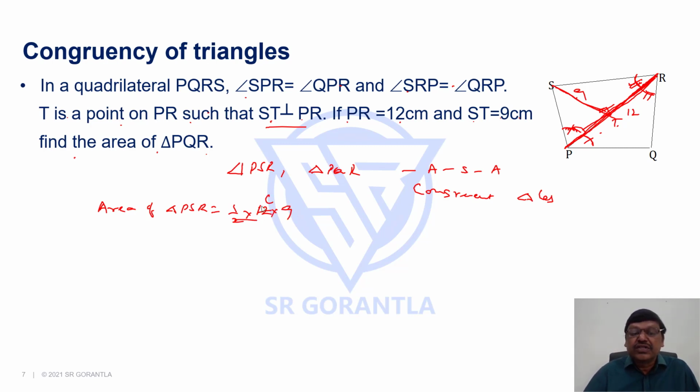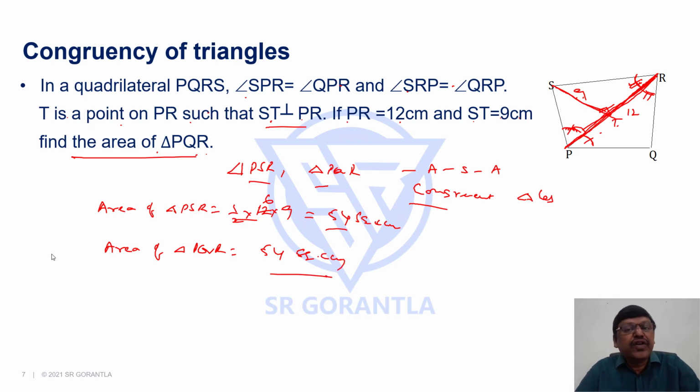You can say 2 sixes are 12, 6 nines are 54. Once we know area of triangle PSR is 54, PSR and PQR are congruent triangles, means their areas are equal. So the area of triangle PQR equals 54 square centimeters. Right? So this is how we can apply congruency of triangles.